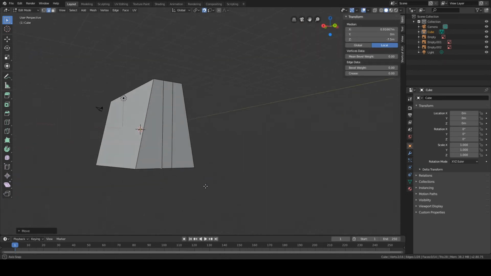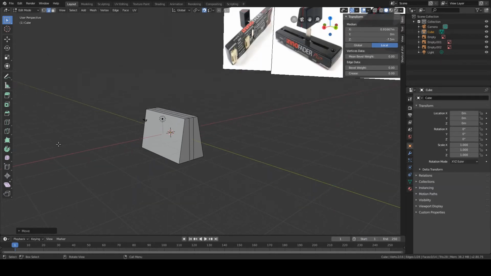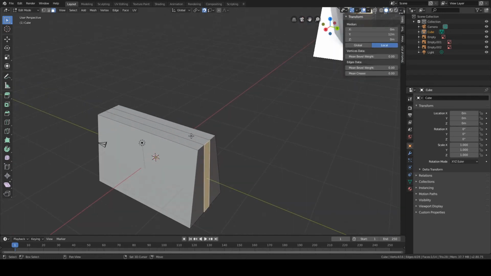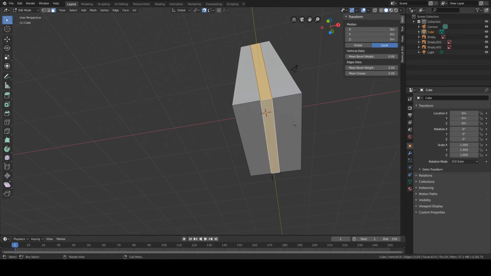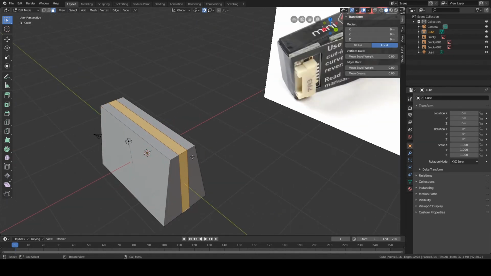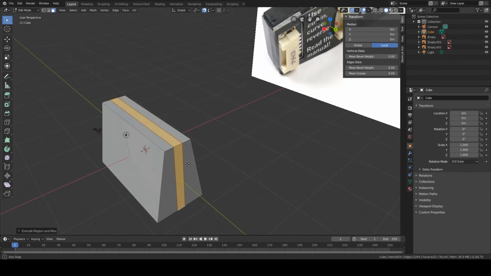So now we add the loop cuts, but it's still on the same plane. So what I'm going to do now, face select this face, this face, this face, and this face. And I'm going to type E from extrude on my keyboard, followed by enter. And you see, nothing much happened.